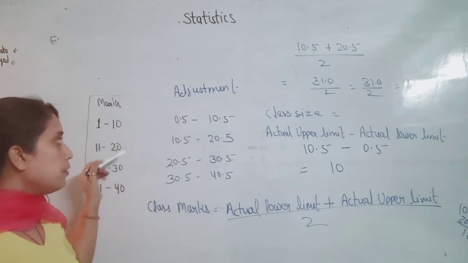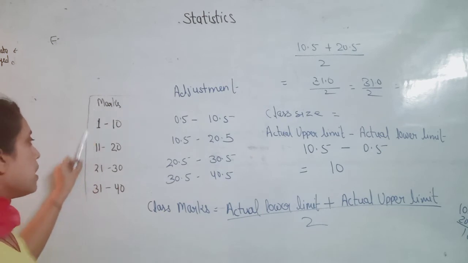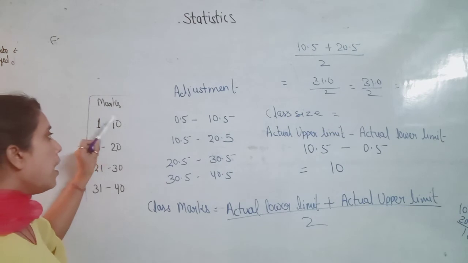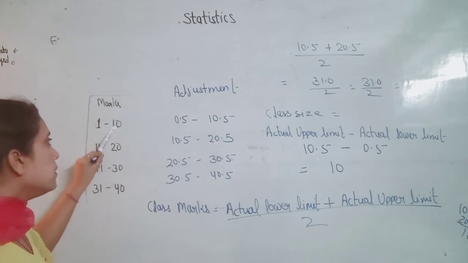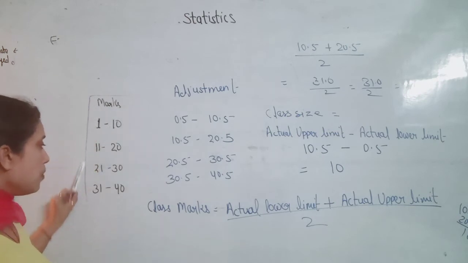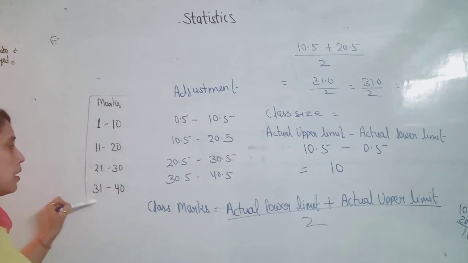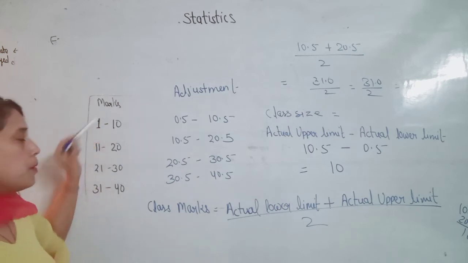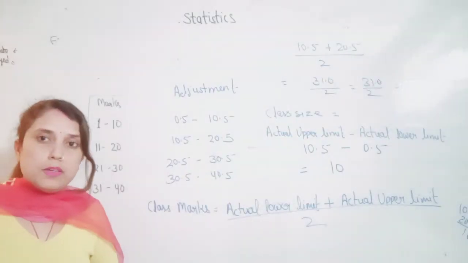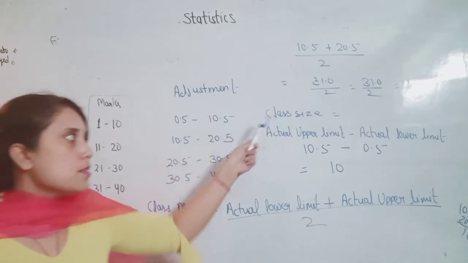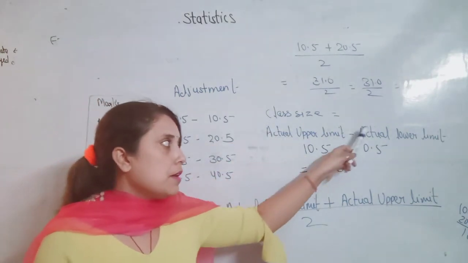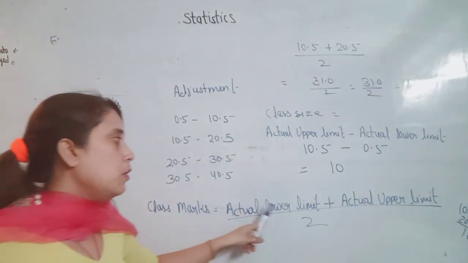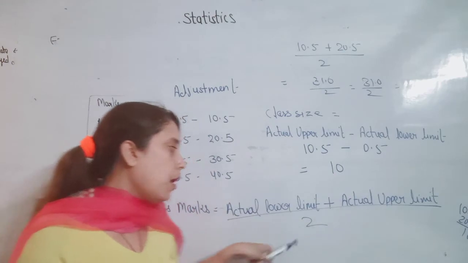Then we subtract it from the lower limit of each class, and add it to the upper limit of each class. After that we will find the class size. The formula is actual upper limit minus actual lower limit. How to find the class marks? Actual lower limit plus actual upper limit upon 2.